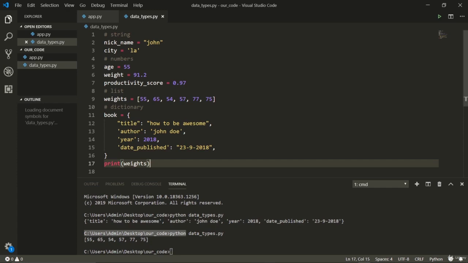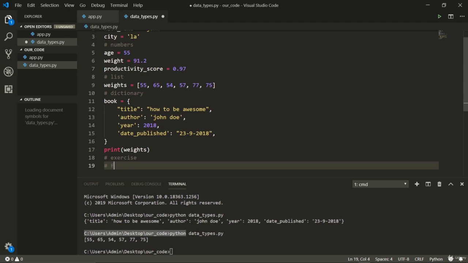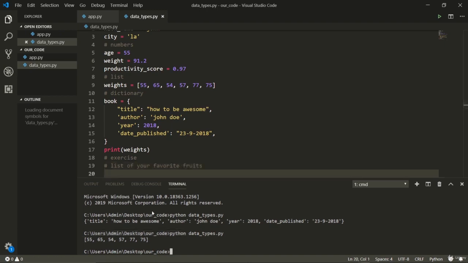Now let me give you an exercise. Let me give you something fun. Try it yourself, and whenever you want to check it, just print it. Python will take care of it. It'll print everything that you need. For the exercise, create a list of your favorite fruits. What are your favorite fruits? Just create a list of them. This is a list, or an array. You can call it an array, but we will call it a list.